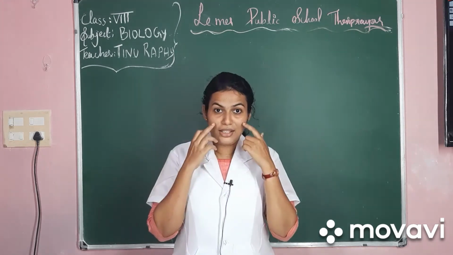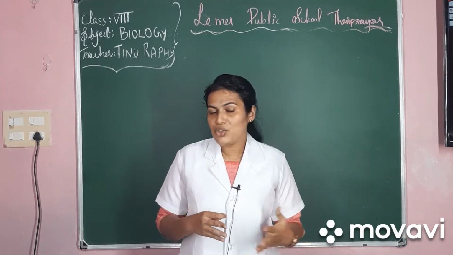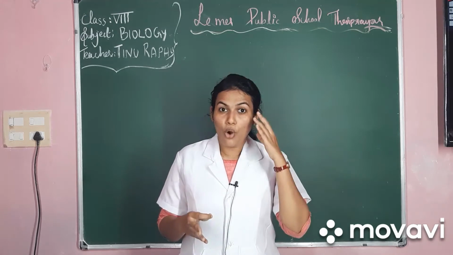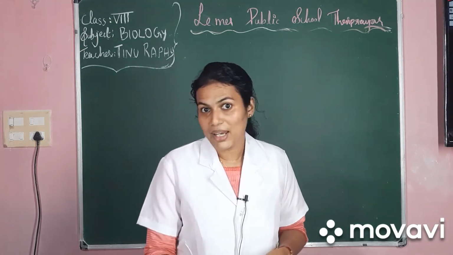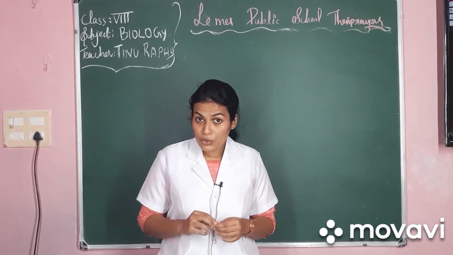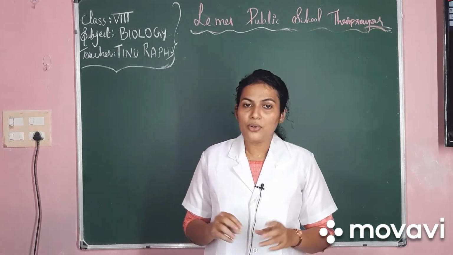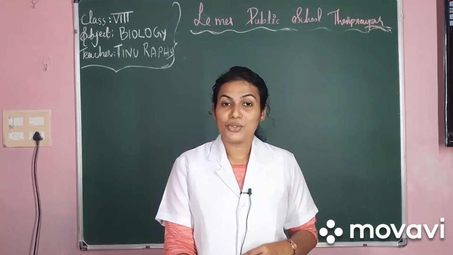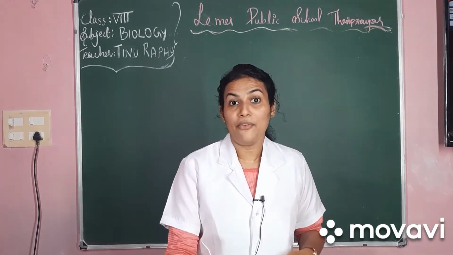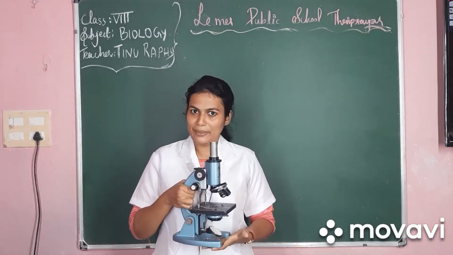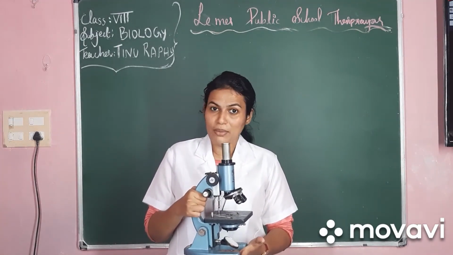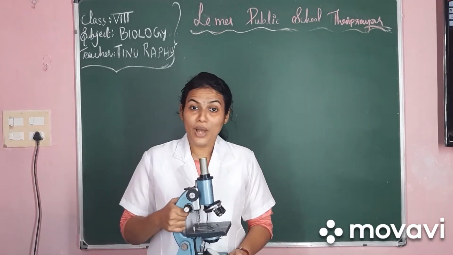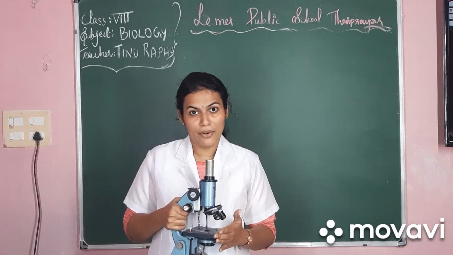Cells cannot be seen with naked eyes, and the instrument used to observe the cell is called a microscope. Microscopes are used to observe the cells and also study about the cells. So today to our class I have brought a microscope from our lab. Have you seen this instrument before? We also have a few microscopes in our laboratory.